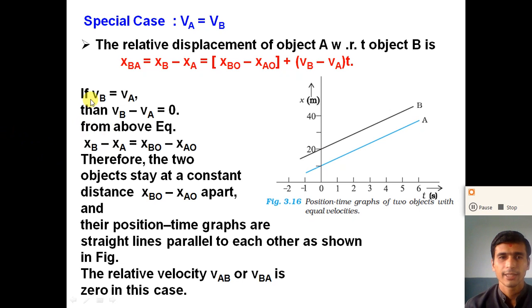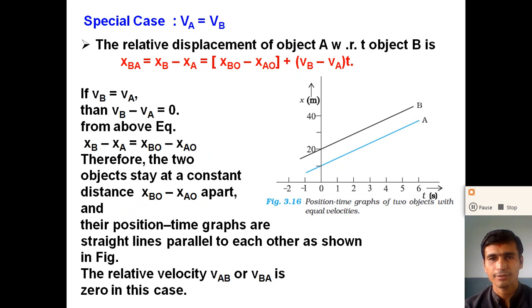So if V_B is equal to V_A, then V_B minus V_A is equal to 0. Now from the above equation, we can say that X_B minus X_A is equal to X_BO minus X_AO. Therefore, the two objects stay at the constant distance X_BO minus X_AO apart, as at the beginning, right?